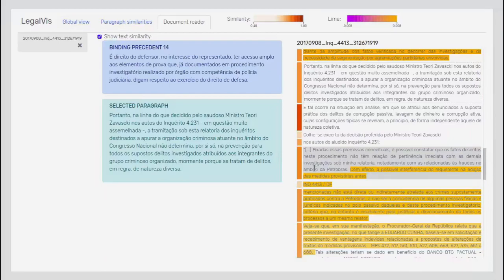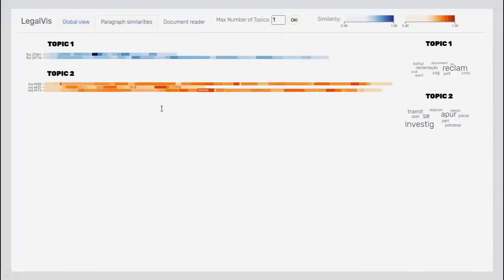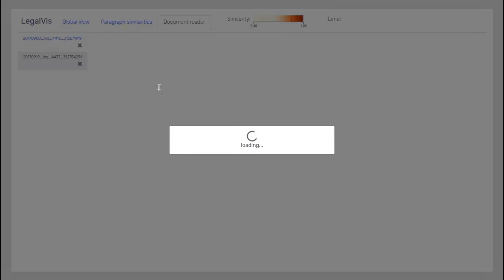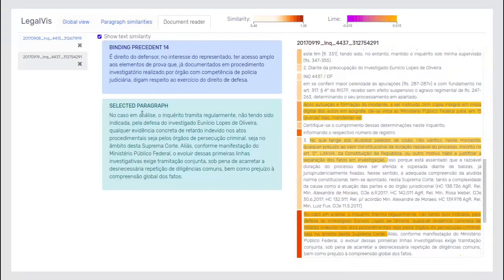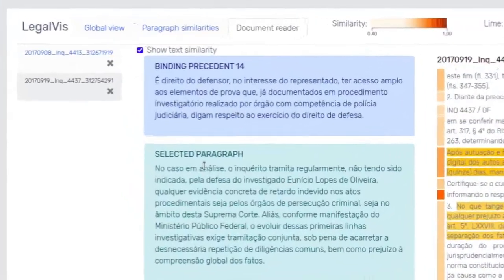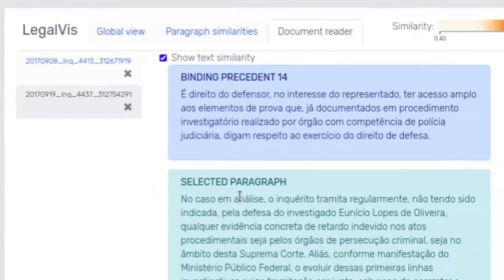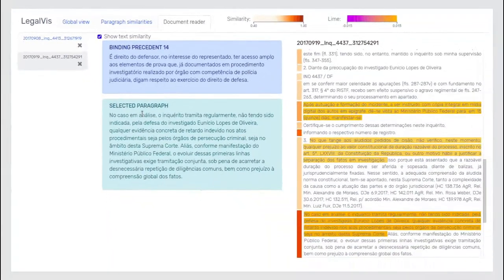If we go back to the previous view, we can select another document to search for related decisions. All open documents are available in the document history. This case study illustrates the system's effectiveness in assisting users in finding patterns and behaviors related to particular justices and types of documents.